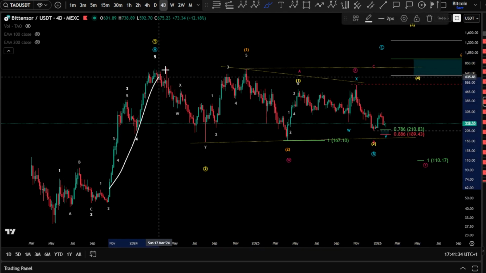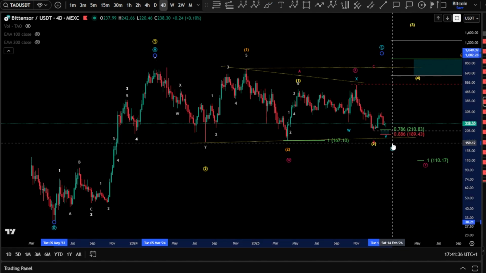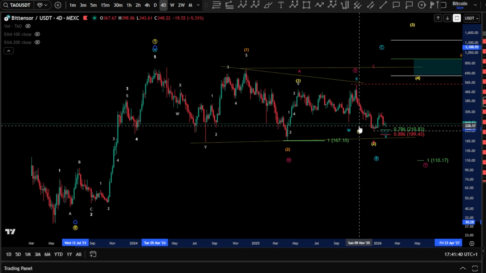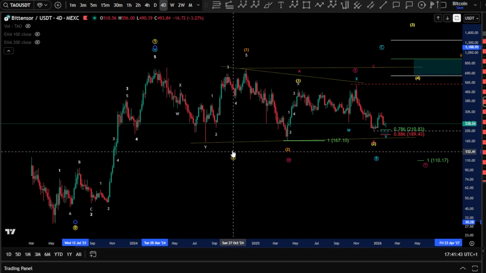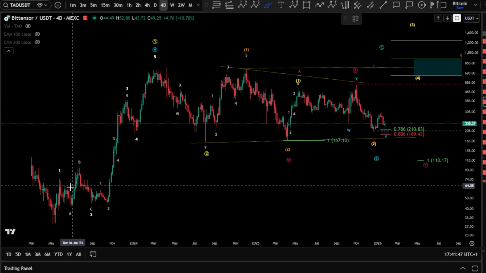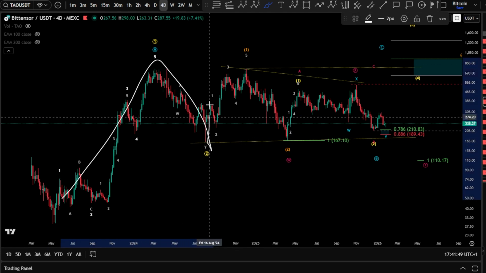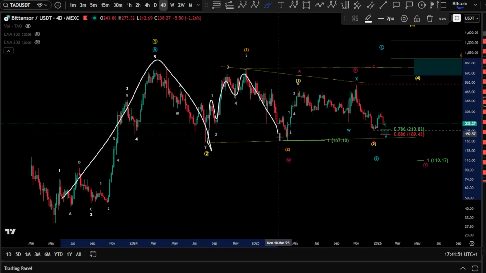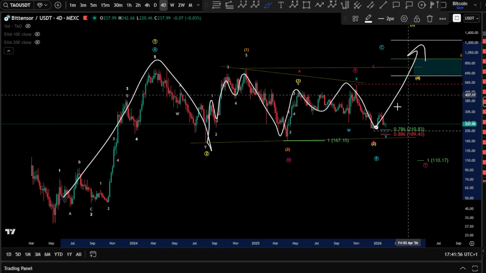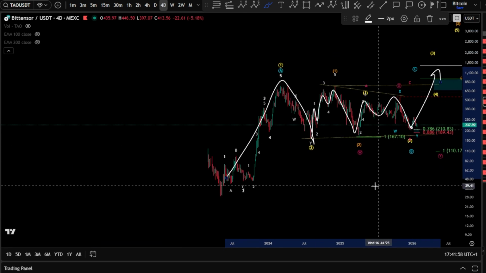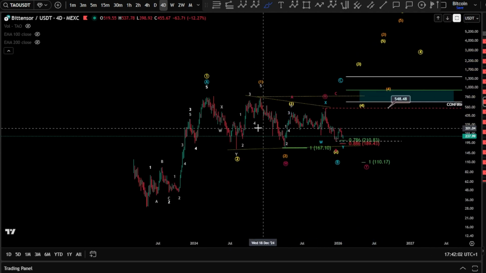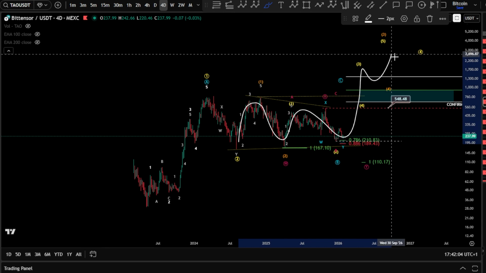Wave C is to unfold as an ABC because only a wave B is allowed to be a triangle. Wave 2 is not allowed to be a triangle. Of course, it can be finished somewhere here in the lowest low. That means if we are in a wave 2 finish there, you are looking at an impulse, wave 1, 2, and another ABC here for a wave 1, 2 expanding flat and then looking for higher in a wave 3 toward the upside, this can work as well. Meaning wave 3 is still very possible in case you are in double 1, 2 here, 3, 4, 5.